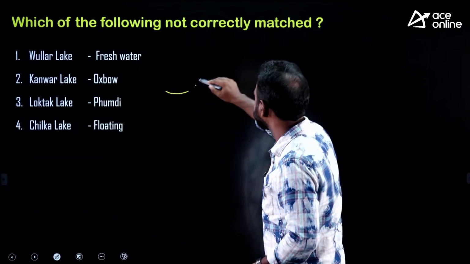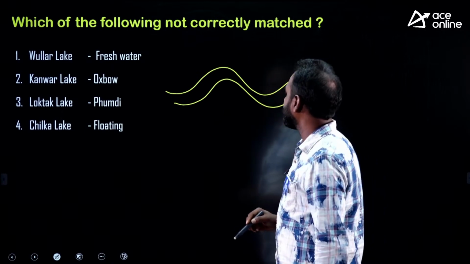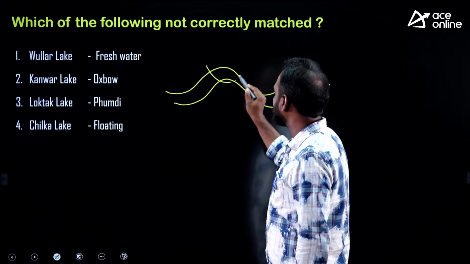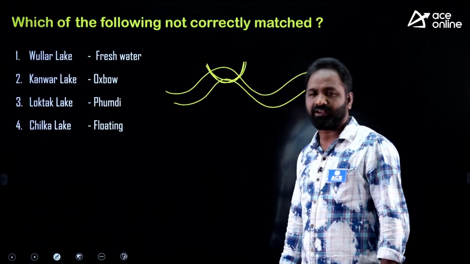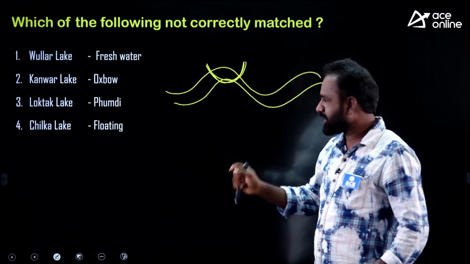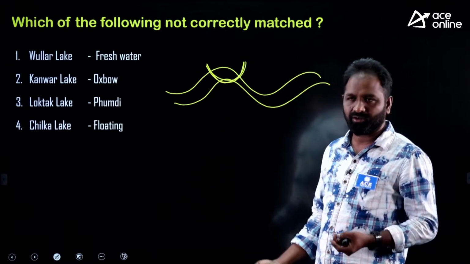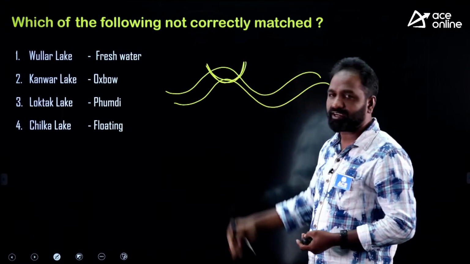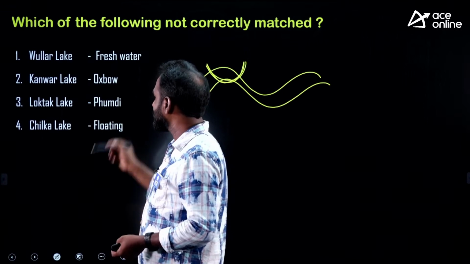Okay, for example, this is a river. At one point of time, this particular area, which is crescent in shape, is going to be cut off from the main river, and in course of time it will become a lake. Is it clear to you? So it is called an oxbow lake. I'll show the image. This is also true.